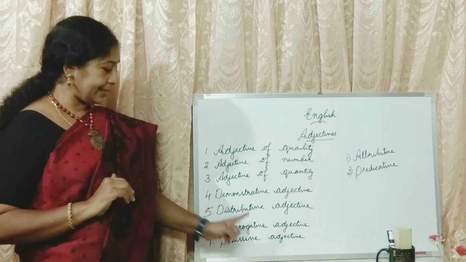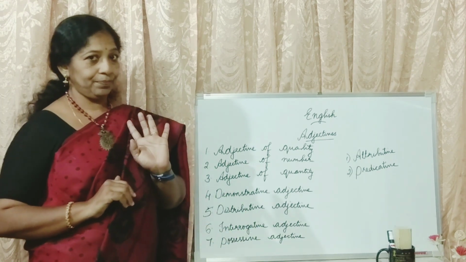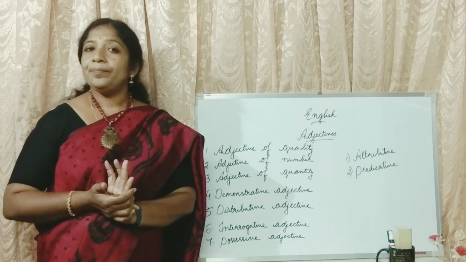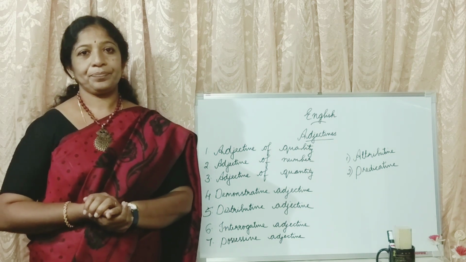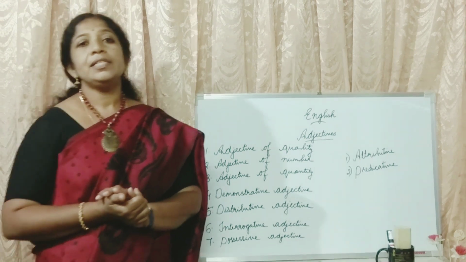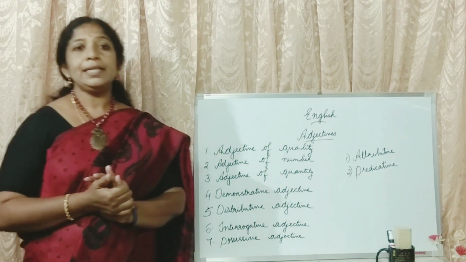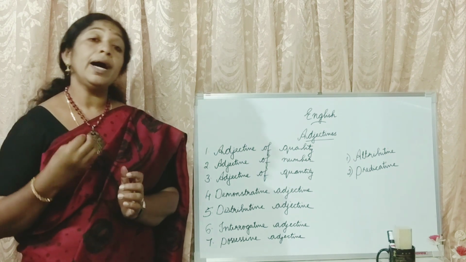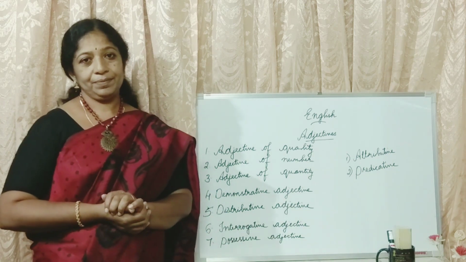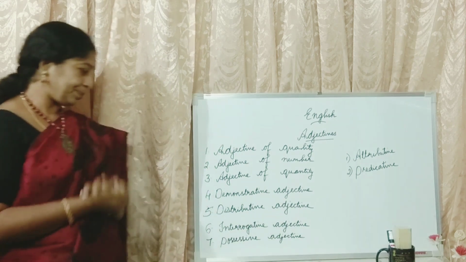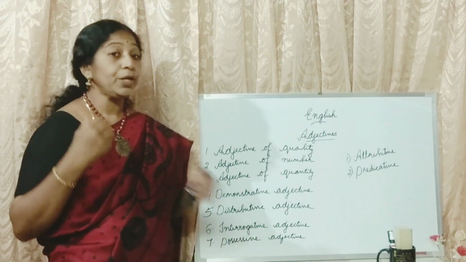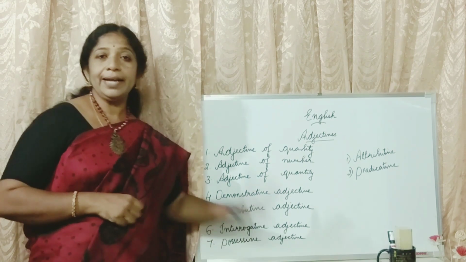Now, coming to the next. Interrogative adjective. The meaning of interrogation you know, questioning. Example, whose pen is this? Which book is that? Which book are you reading? See, all these words, the adjectives that help us to ask questions, are called interrogative adjectives. Okay. Now, next. Possessive adjective. Possession, showing ownership.